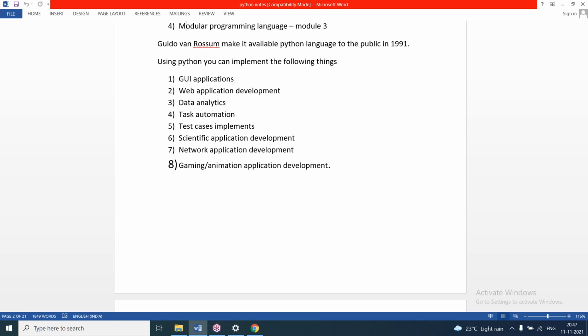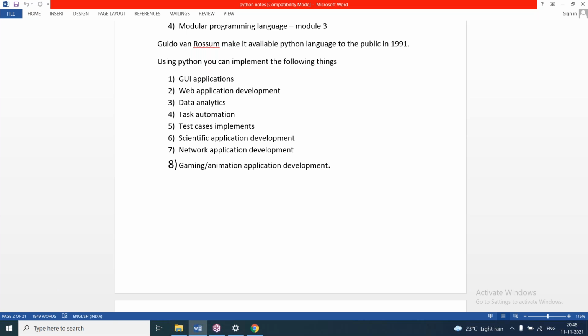And we can develop scientific applications, networking applications, and games or animation applications. All these we can develop using Python. In previous classes, I've given descriptions for all these. That's why I'm not explaining in detail.